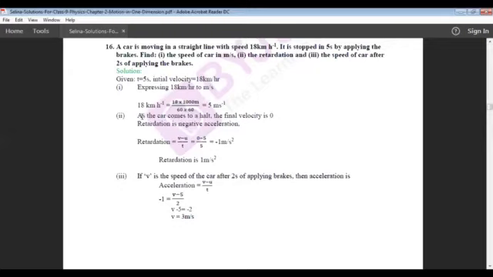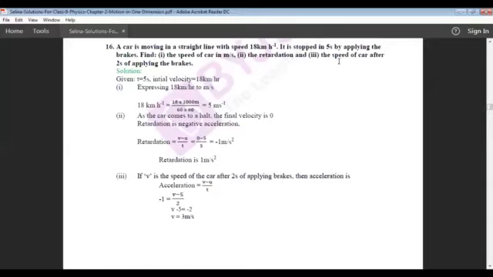Second, as the car comes to a halt, the final velocity will be 0. Now we need to find the retardation. Retardation is nothing but negative acceleration. So here instead of retardation, we will write acceleration. Acceleration is equal to v minus u divided by t, where v is final velocity. Final velocity 0 minus 5, the initial velocity, divided by time 5 seconds. Therefore, the acceleration produced in the body is minus 1 meter per second square. Therefore, the retardation produced in the body is 1 meter per second square.